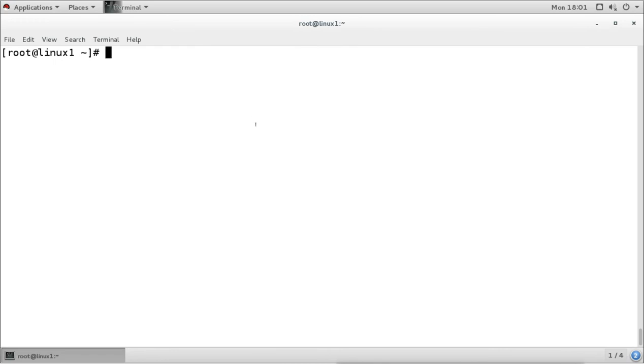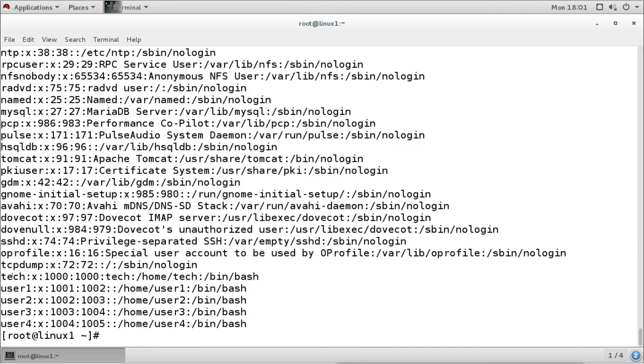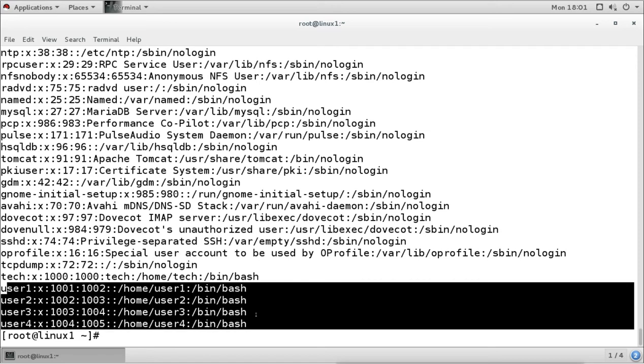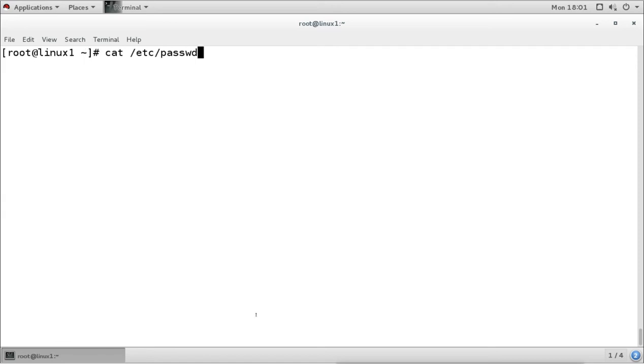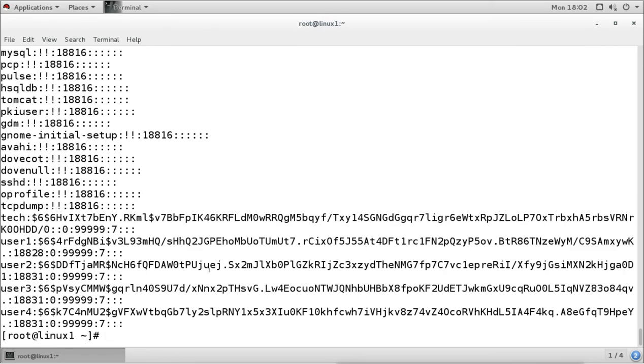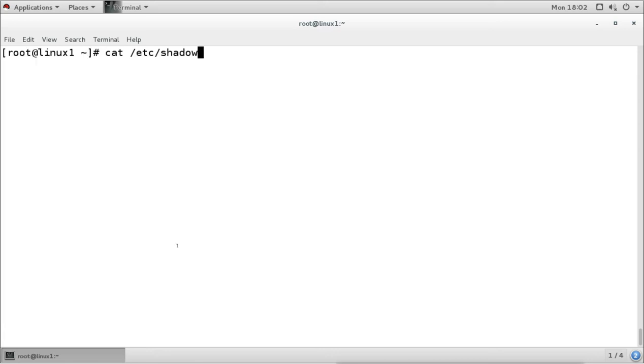Information of the users is under the /etc/passwd file. This is the information of the users. This is Windows style, this is Linux style, and the passwords are stored in a different file, the shadow file. But in Windows it is not like that. In Windows it is stored in the same file, password and username, and it is stored with the NTLM version 2 hash. But here it uses SHA 512-bit. So this is different, so it is not working. Users are there, but it is not accepting those users.